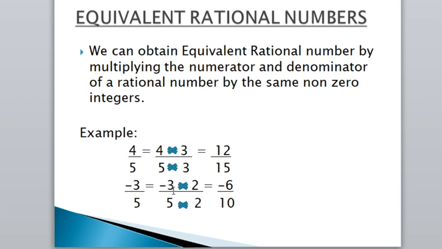So here minus 3 multiplied by 2 divided by 5 multiplied by 2. So minus 3 into 2 is minus 6 and 5 into 2 is 10. So minus 6 by 10 is the equivalent rational number of minus 3 by 5.